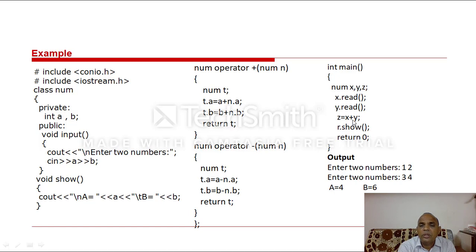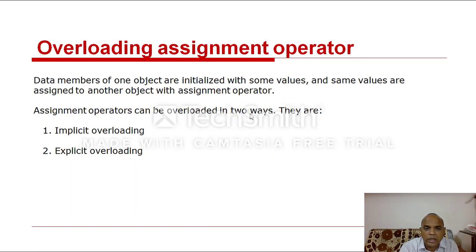Here we want to subtract two object values. That's why here z equal to x minus y. Here operator minus, replace it. Then t dot a equal to a minus n dot a, t dot b equal to b minus n dot b. Clear, all of you? Then binary operators. Here overloading the assignment operator. Assignment operators can be overloaded in two ways.